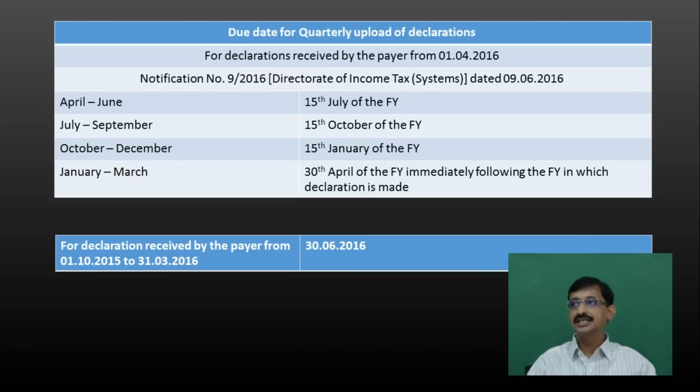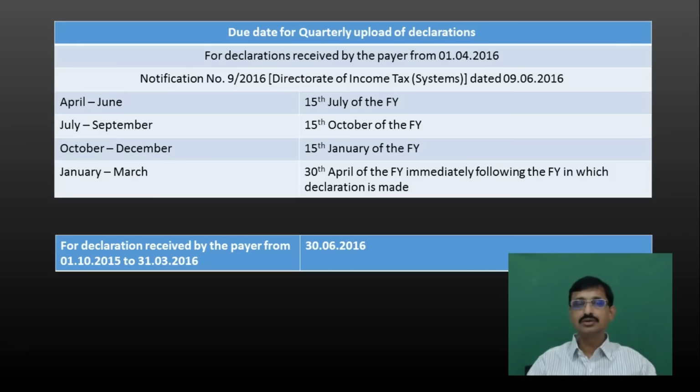Similarly, for Q3 it is 15th January, and for Q4 it will be 30th April. Means for Q4 of financial year 16-17, the declarations are to be e-filed latest by 30th April 2017.